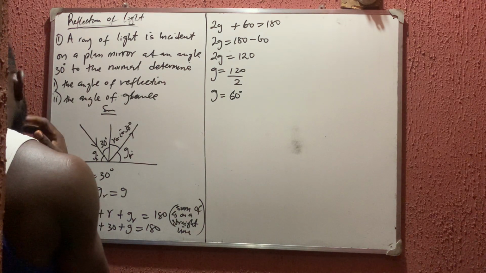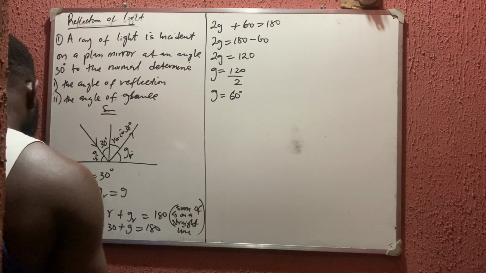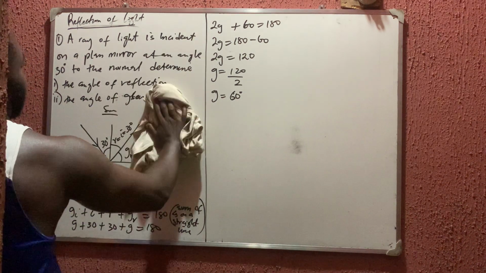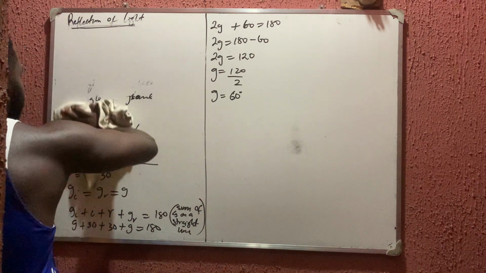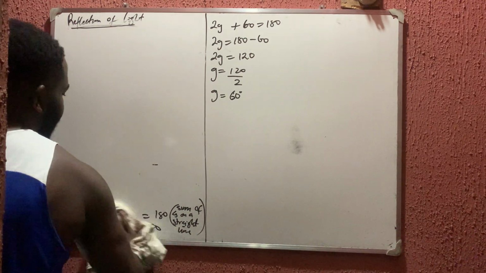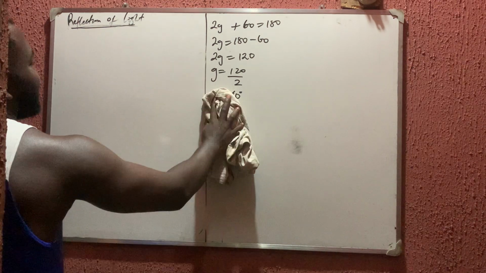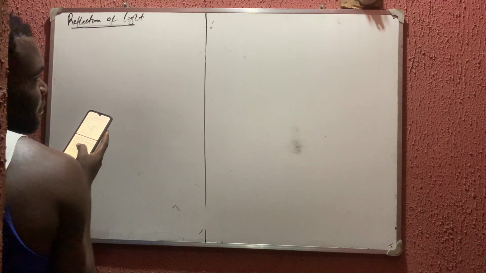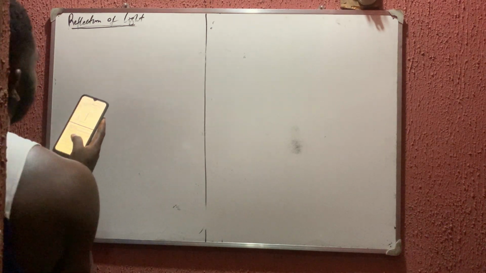Okay. Now let's move to the characteristics of image formed by a plane mirror. If you have watched or looked at a plane mirror before, like you want to see yourself in a mirror, try to do something with your right hand, looking at the mirror. You will see that your right hand appears to be like a left hand. So that is one characteristic of a plane mirror.